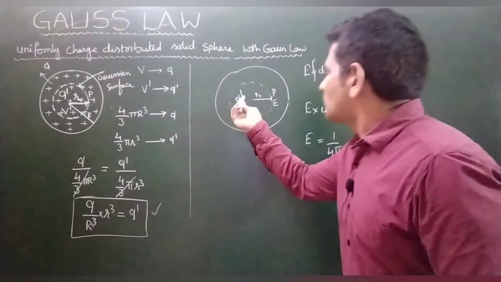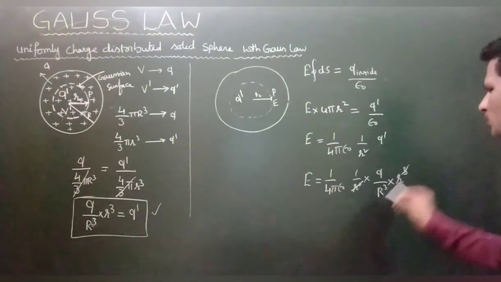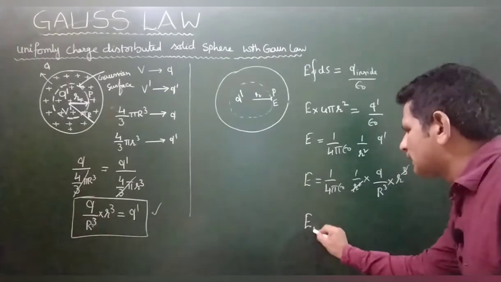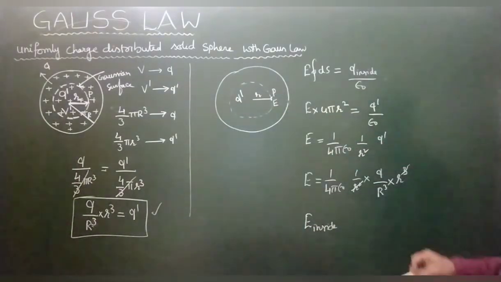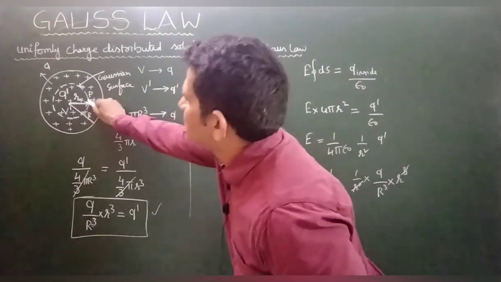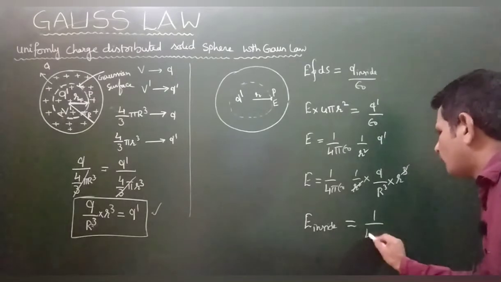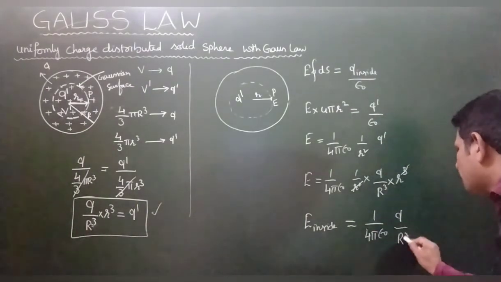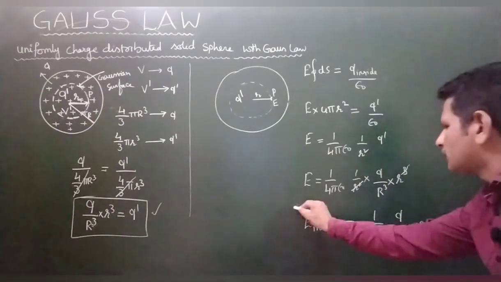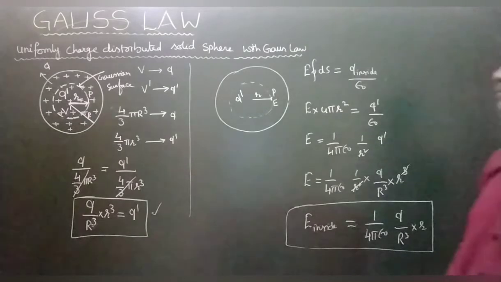Here the charge Q dash I have taken, then from the r square, one r cancels. So the electric field intensity inside the uniformly charged sphere equals 1 by 4 pi epsilon naught Q by R cube into small r, right? Q by R cube into small r.